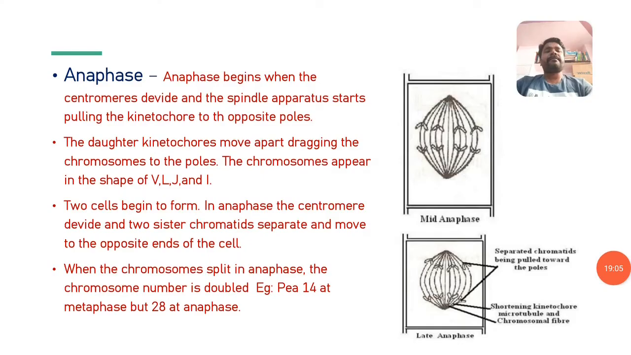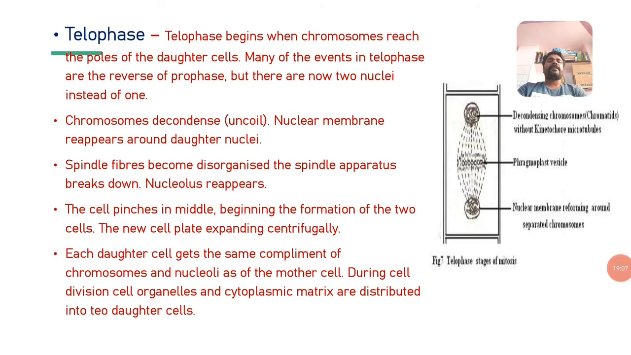And the next one is telophase. Telophase begins when chromosomes reach the poles of the daughter cells. There are an animal pole and a vegetal pole in cells, so towards those opposite poles the chromosomes move and reach the daughter cells. Many of the events in telophase are the reverse of prophase. What takes place during prophase becomes reversed during the telophase stage.